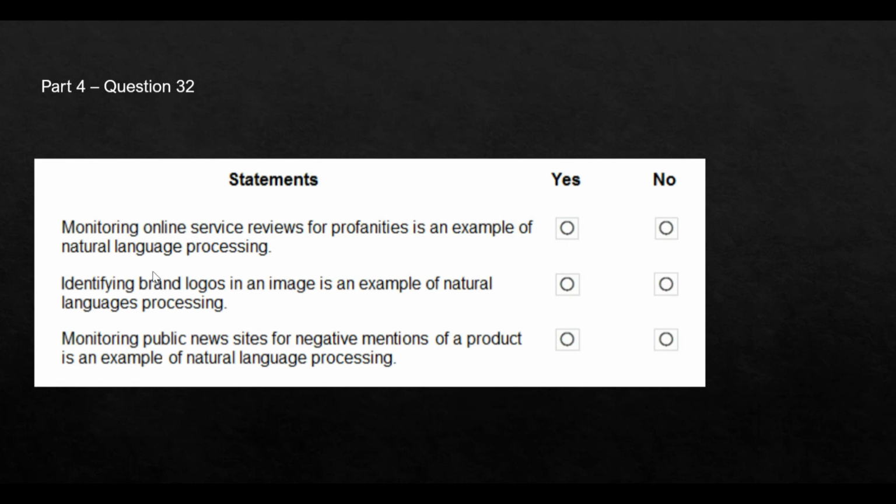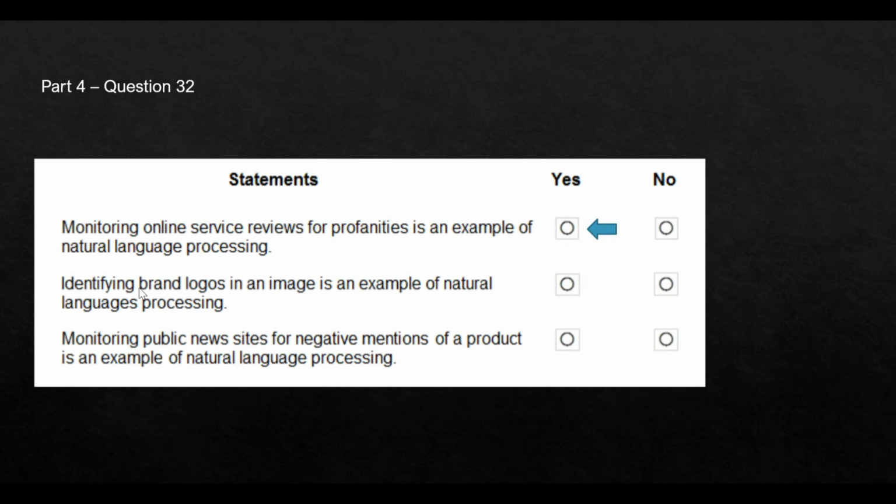So this question says, if you have to monitor online service reviews for profanities, this is an example of NLP. Yes, using natural language processing, you can take the Twitter feeds, and then you can check if there are profanities there, or if there are any online service reviews. For example, Amazon.com, for a product there is a service review, and if there are profanities there, then you will have to block that feedback or comment. That is possible through natural language processing. So the answer is yes here.